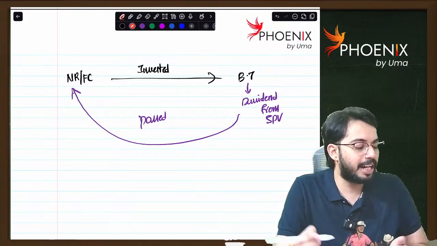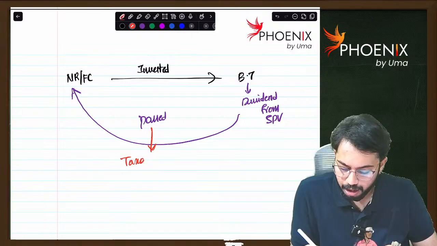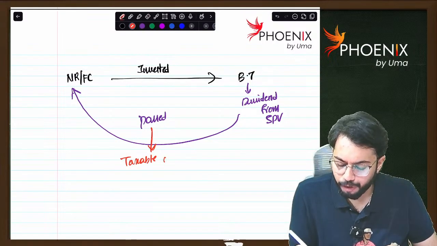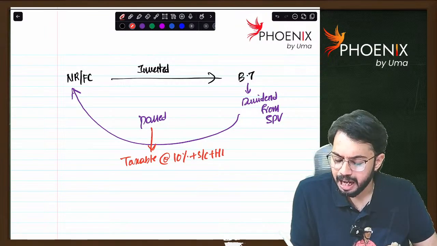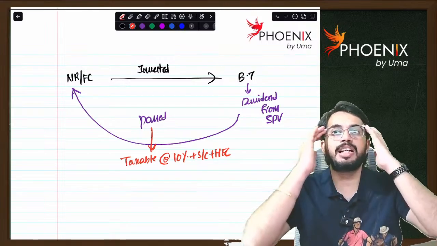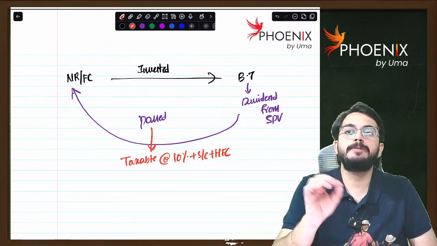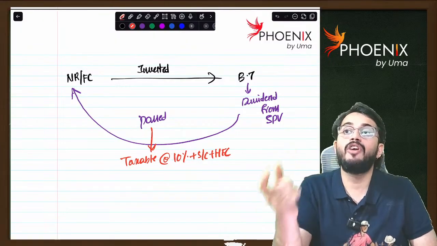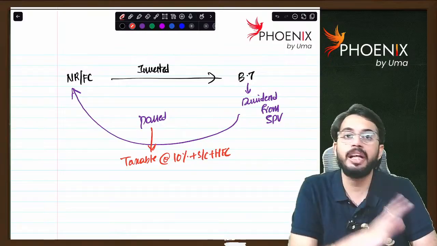What is the tax rate? It is taxable to the non-resident or foreign company at the rate of 10% plus applicable surcharge plus health and education cess. So we discussed two points. If the special purpose vehicle is paying taxes at normal tax rates of 25% or 30%, then whatever dividend income is received by the non-resident is not at all taxable, fully exempt.